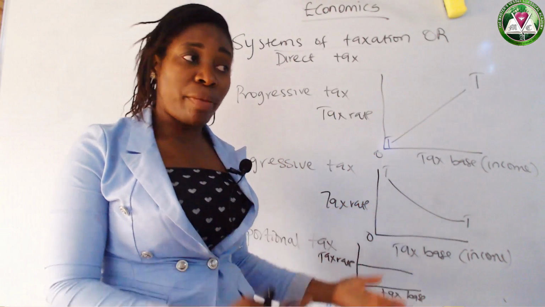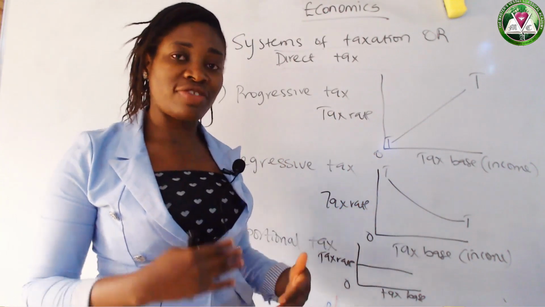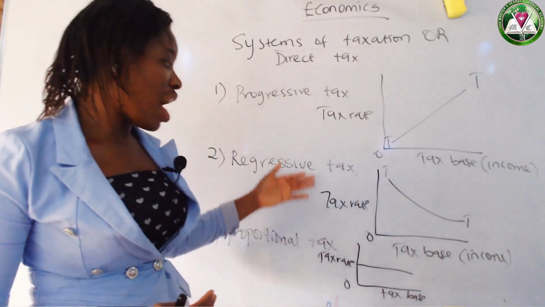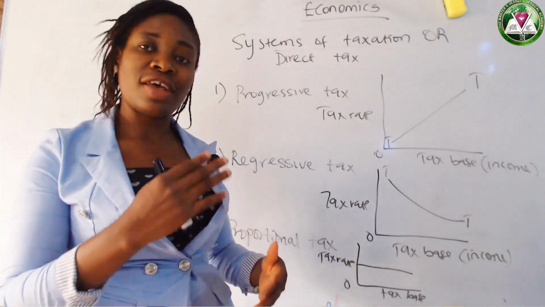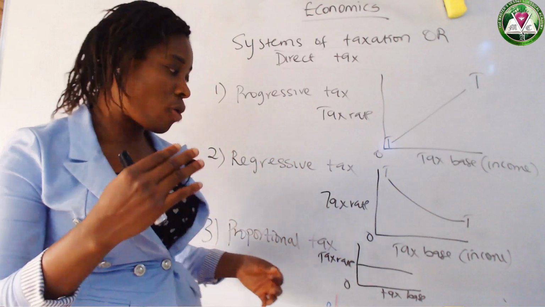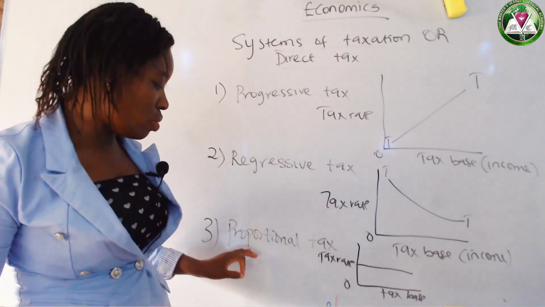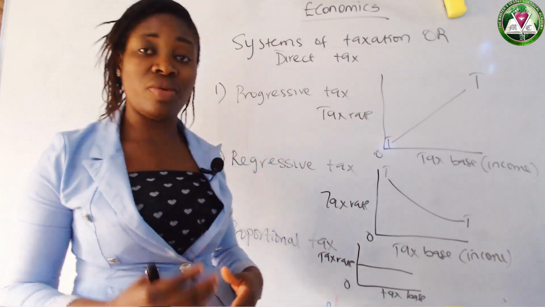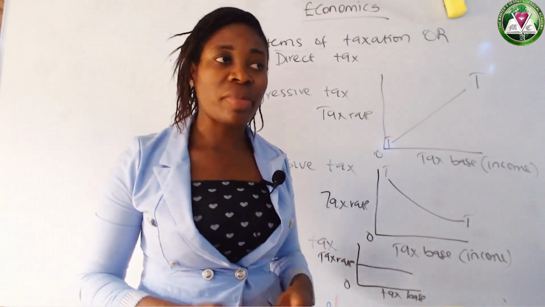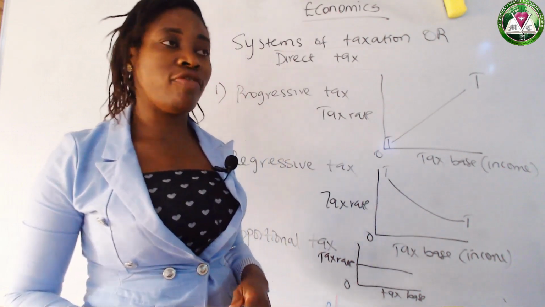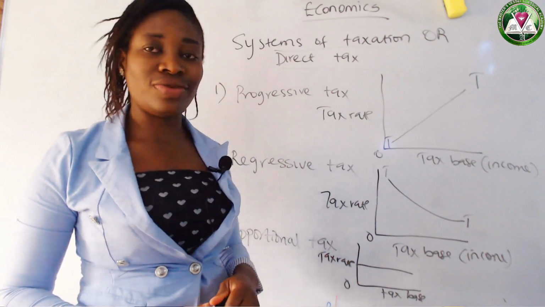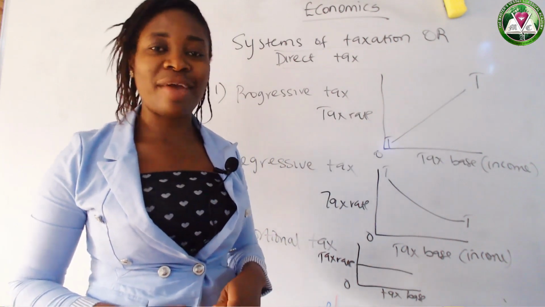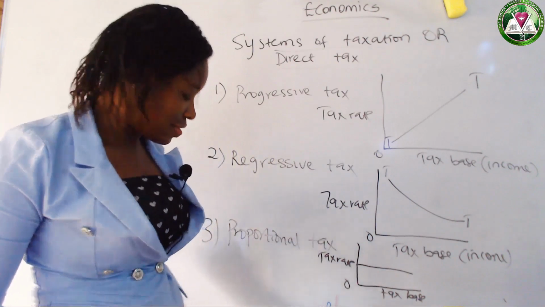That is, the amount you pay as tax increases as your income increases. In regressive tax, your rate of tax decreases as your income increases. And we also looked at proportional tax, in which the rate of tax is the same irrespective of your level of income. This is where we call it a day today, but take this assignment to be submitted in our next class.